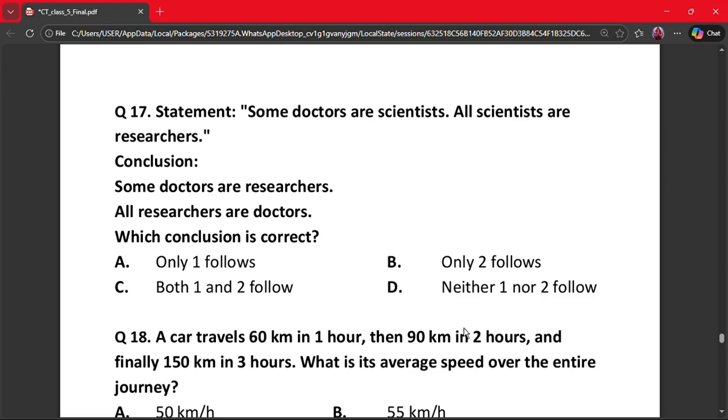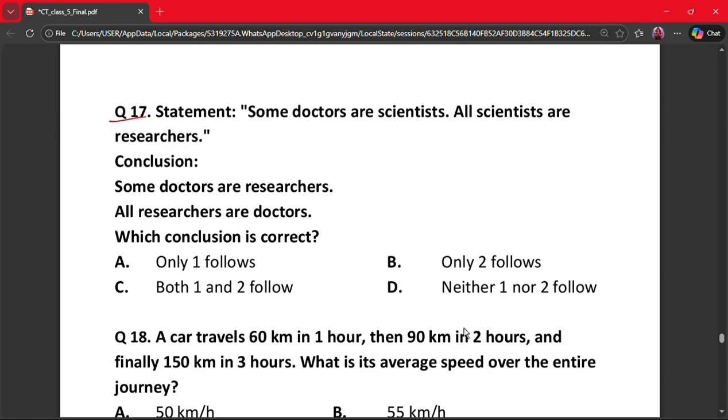Next question is question number 17. Statement says some doctors are scientists, all scientists are researchers. Conclusion one is some doctors are researchers, two is all researchers are doctors. Which conclusion is correct? A. Only one follows, B. Only two follows, C. Both one and two follow, D. Neither one nor two follows.